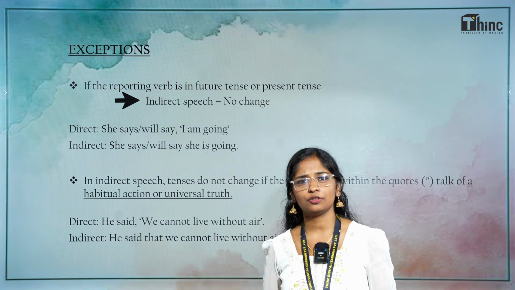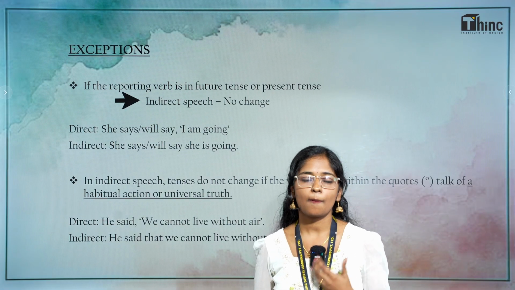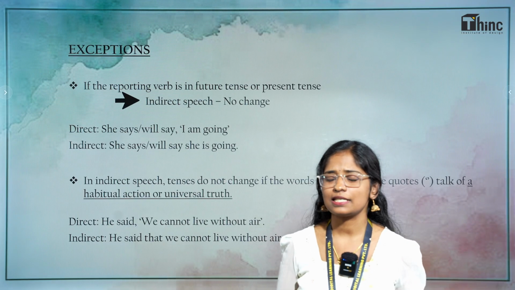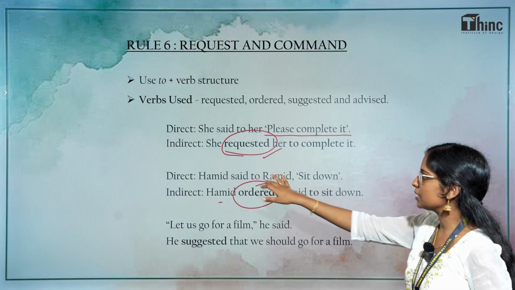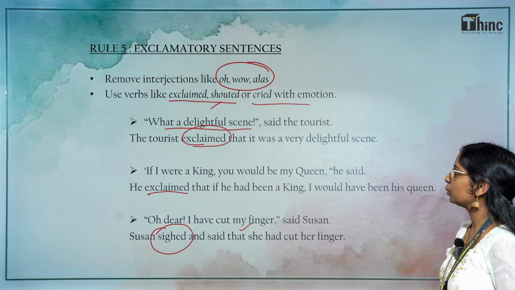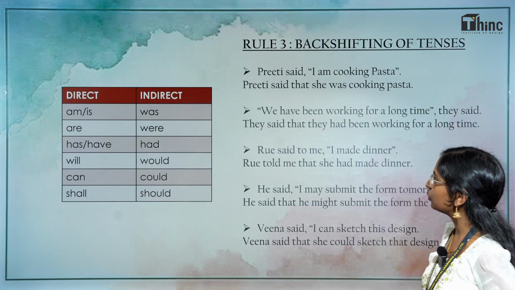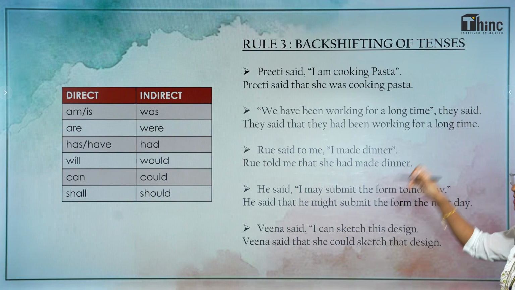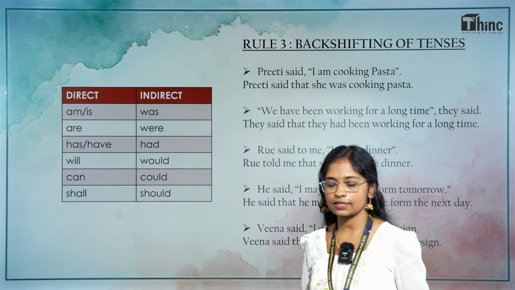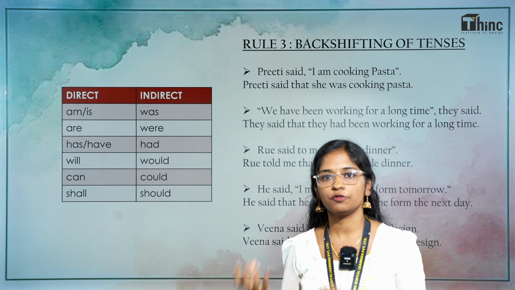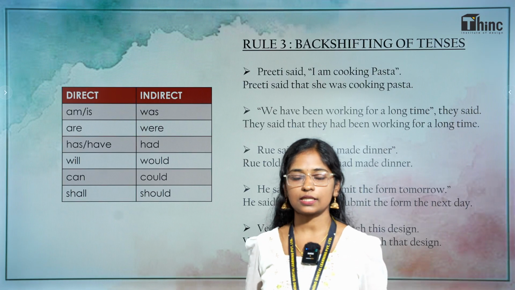So, till now, we were looking at sentences where the reporting verb was in the past tense. What was the reporting verb there? It was said. If you look at the sentences here, you can see that. She said to her, Hamid said to Ramit, "If I were a king, you would be my queen," he said. In these sentences, the reporting verb is said. Said is in the past tense. So, when you get sentences like these in direct speech and the reporting verb is in the past tense, that is when we have to make all these changes.